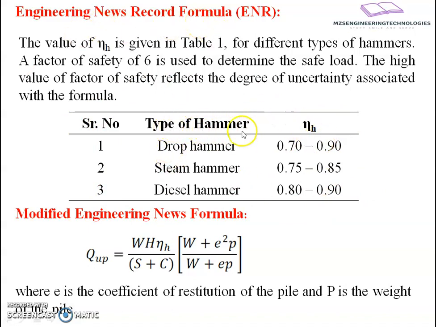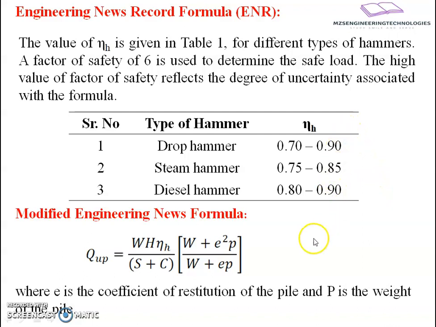If it is a drop hammer the efficiency will range between 0.7 to 0.9, whereas if it is a steam hammer the efficiency will range between 0.75 to 0.85, and in case of a diesel hammer 0.8 to 0.9. It is going to have an average value of 90% to 70% of the applied energy. So the factor of safety recommended is 6, and the efficiency is taken with reference to the table here.